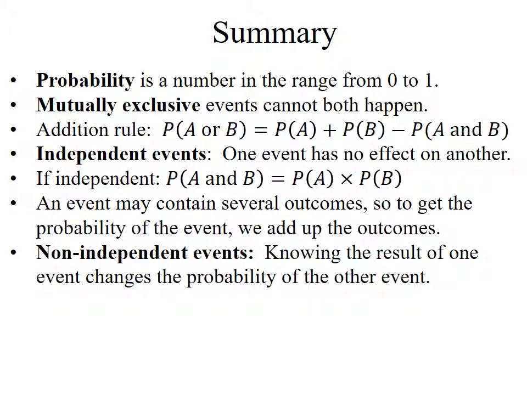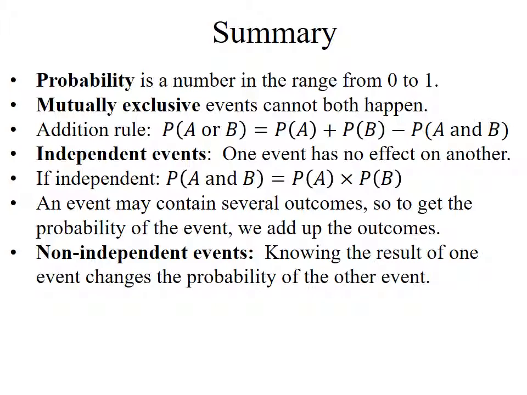All right, so let's summarize what we've talked about. First of all, probability is a number in the range from 0 to 1, where 0 means it's not going to happen, 1 means it's guaranteed to happen, and the decimals and fractions in between tell us the likelihood of the event. Mutually exclusive events cannot both happen: either this happens or that happens, but never both. The addition rule allows us to calculate the probability that either A happens or B happens or both. To do that, I add the probability of the first event plus the probability of the second event, minus the probability that they both happen simultaneously, because that's included in both of those numbers and I only want to count it once.